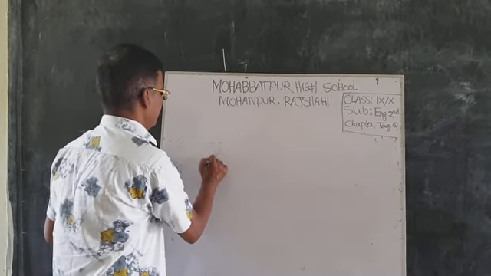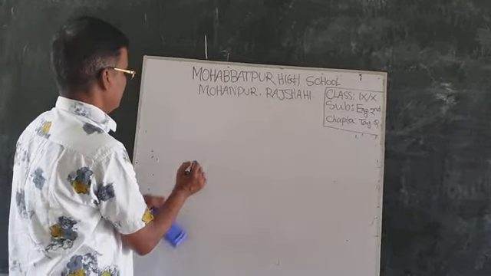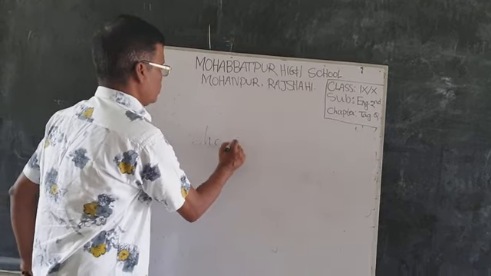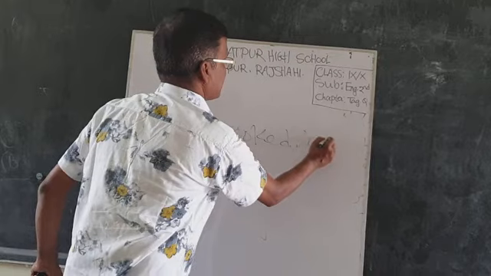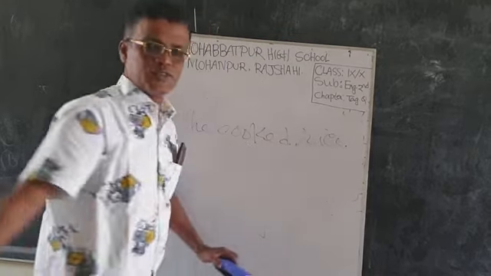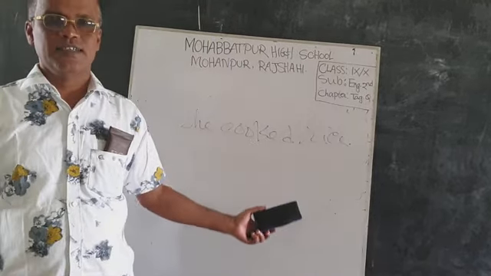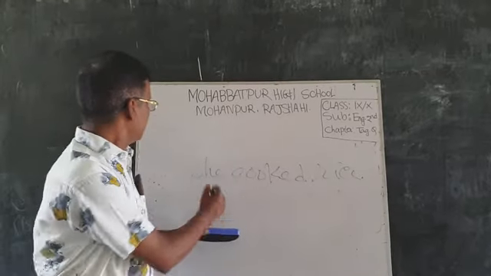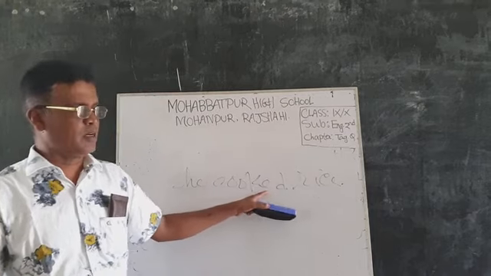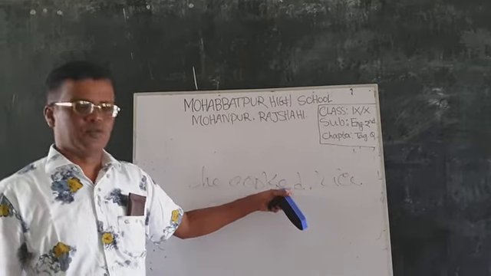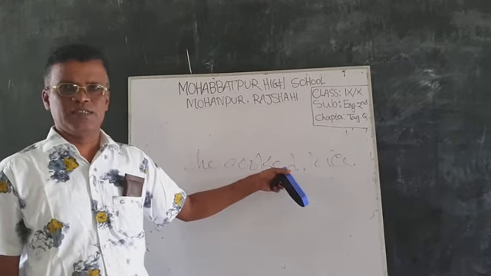She cooked rice. Dear student, this is she cooked. She is the subject, cooked is the verb, and the verb uses the added ed form, so this is past indefinite tense.